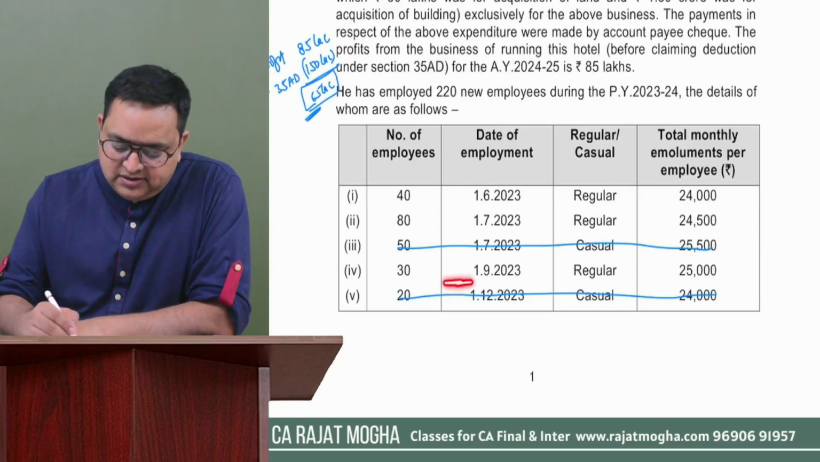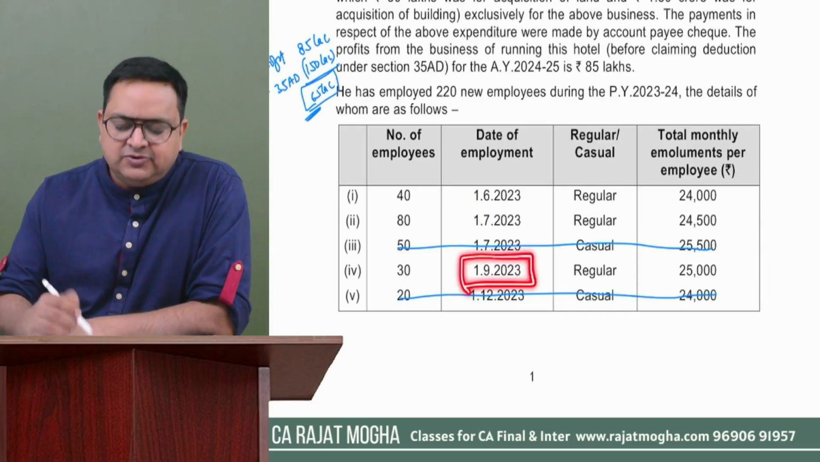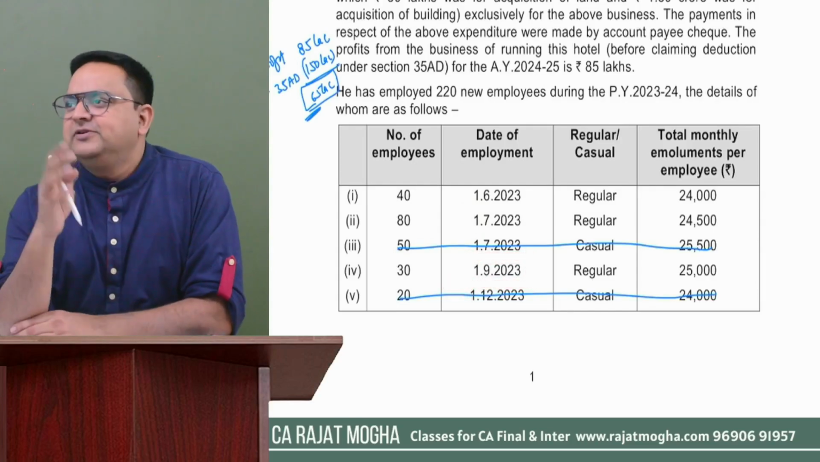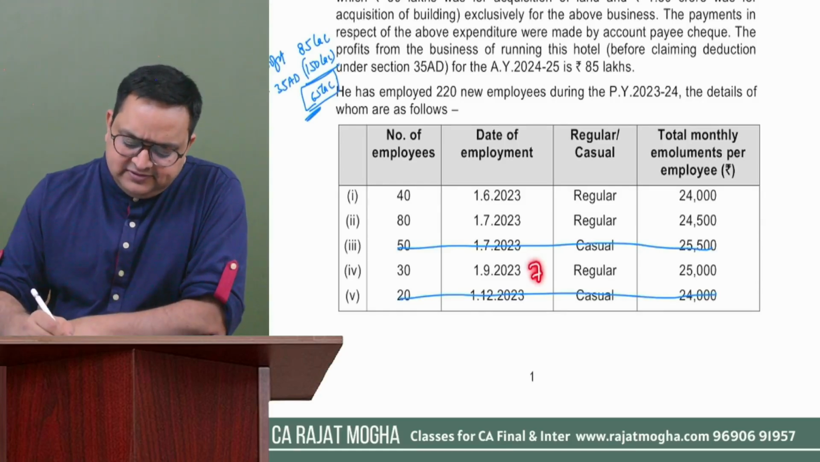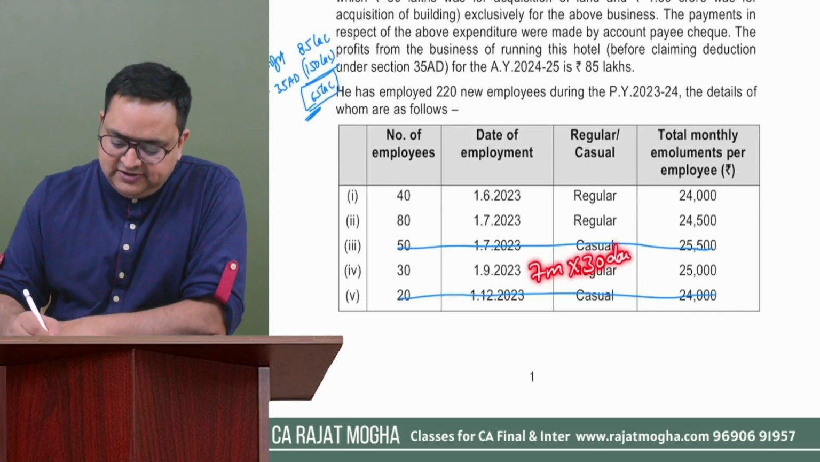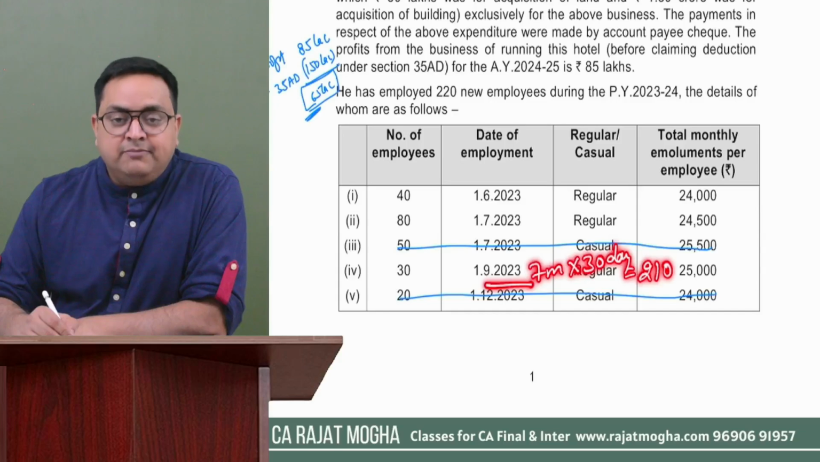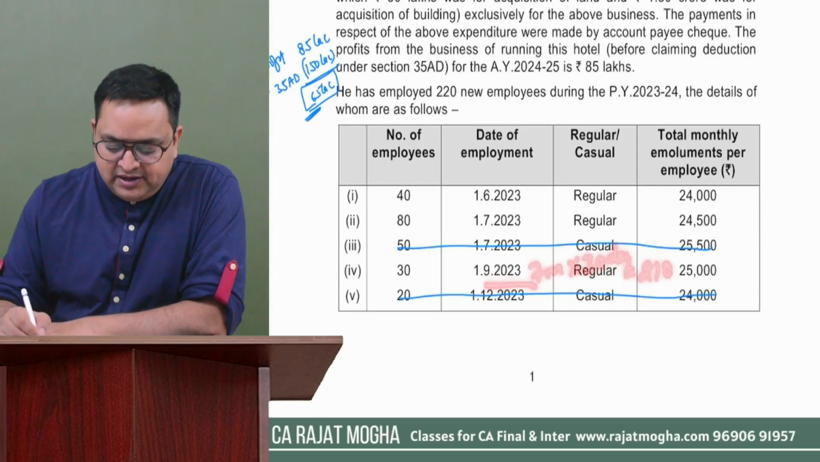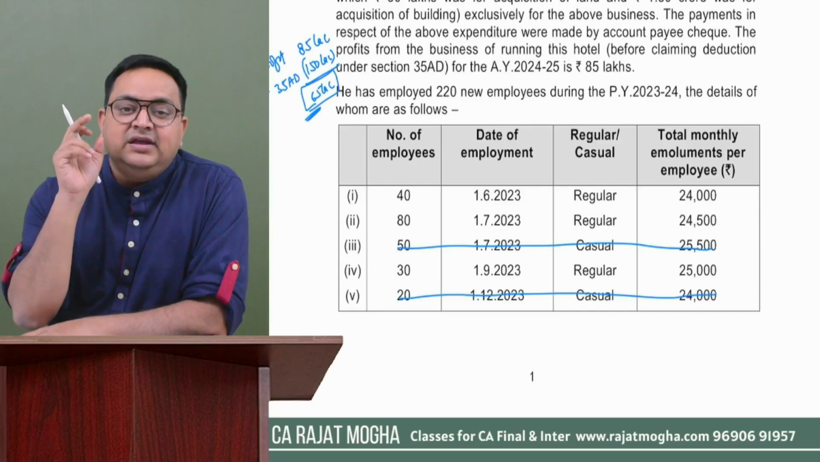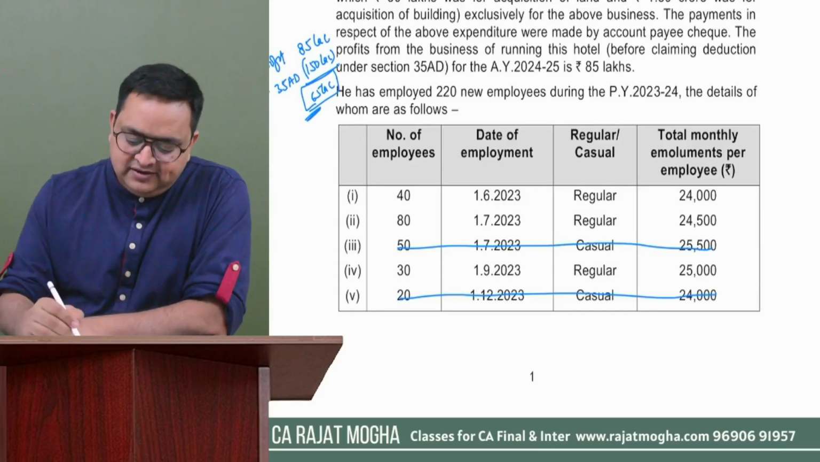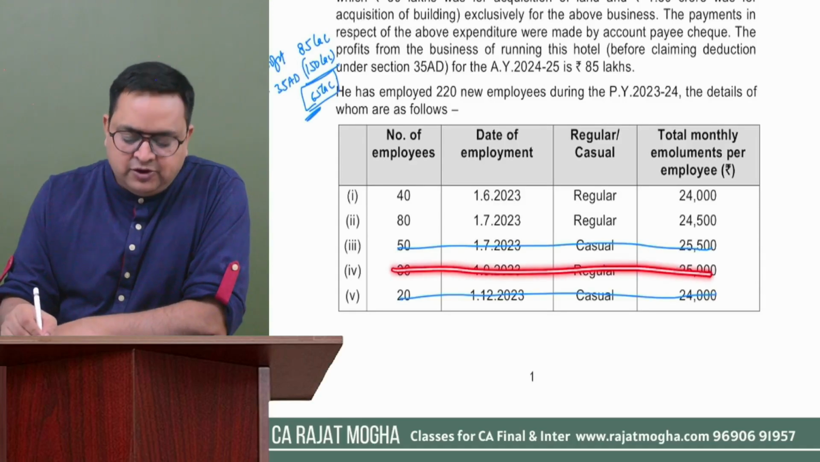Last one, third, they are employed from 1st September. If I calculate the number of months from September onwards, it will be 7 months, right? Let me assume 30 days in each month, so it would be 210 days. Here our employees were regular, they were appointed and we are giving them not more than 25,000, but they were employed for less than 240 days. So it will not be allowed.